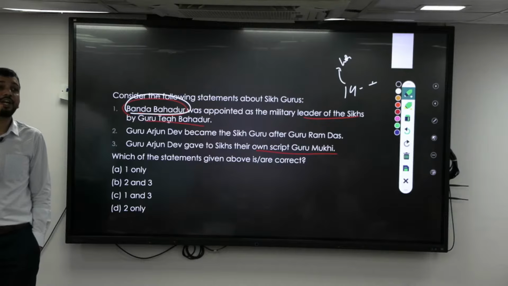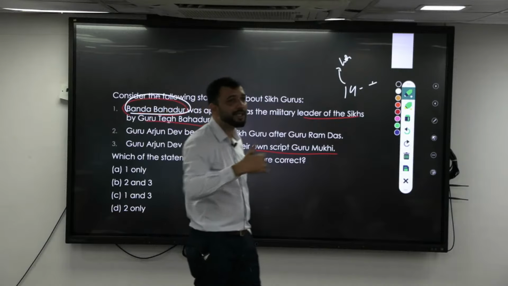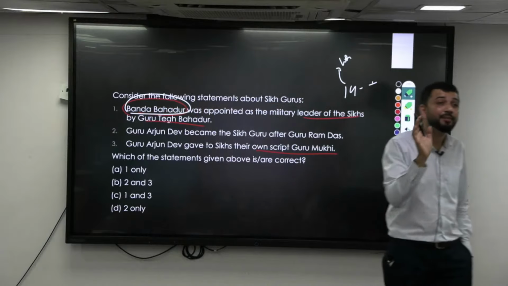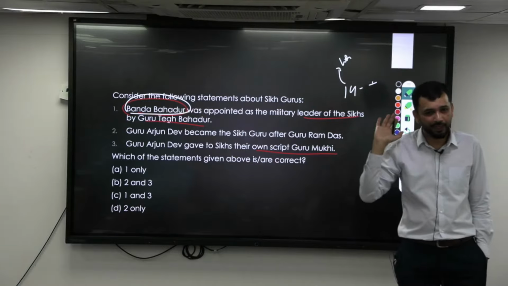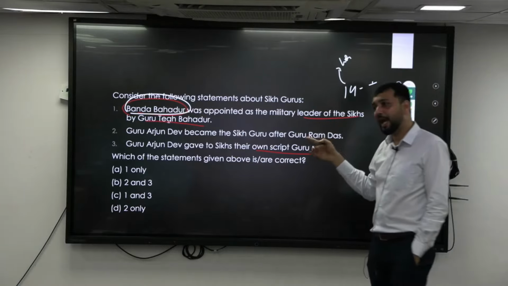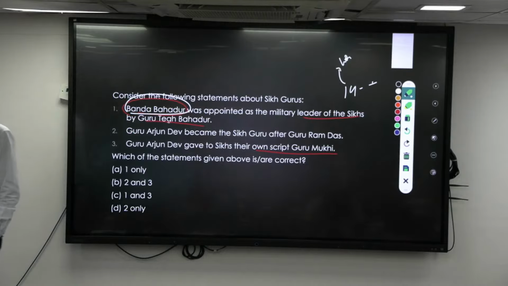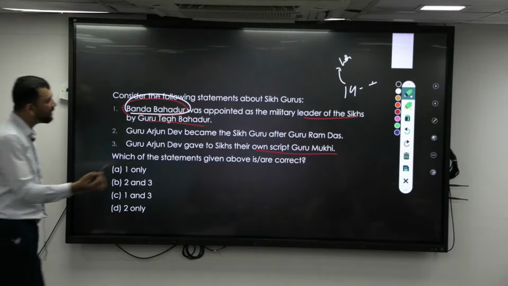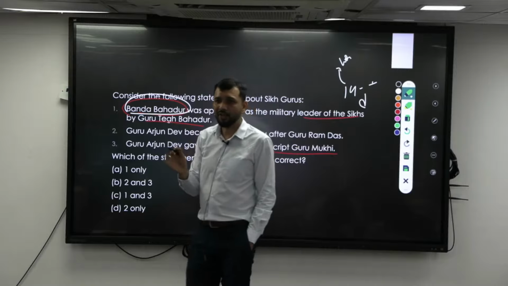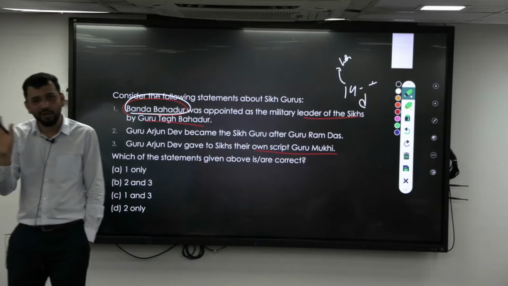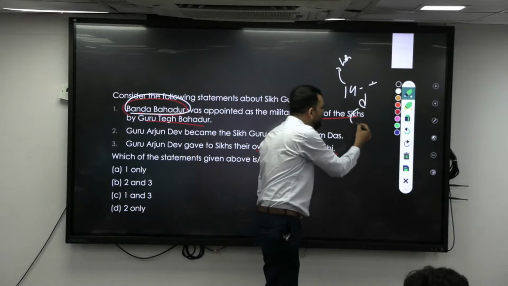He has written about how the suffering was happening, that war was happening, people were being killed. This is called Babur Vani, that is the words about whatever happened during Babur's time. Babur Vani is written by Guru Nanak, where the suffering of common people due to war has been explained. It has been added in the Guru Granth Sahib also. So he is the founder of Sikhism. He wrote everything in Punjabi. Punjabi was not having its own script at that point of time. Then comes the second Guru, Guru Angad.